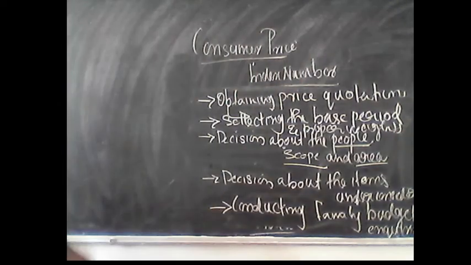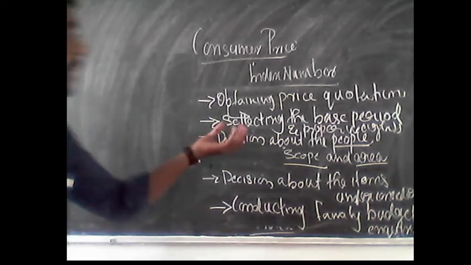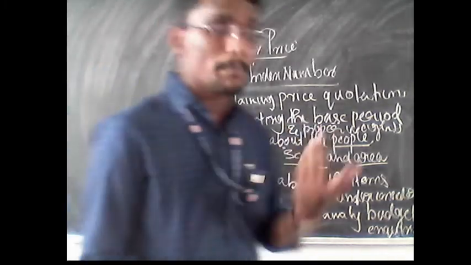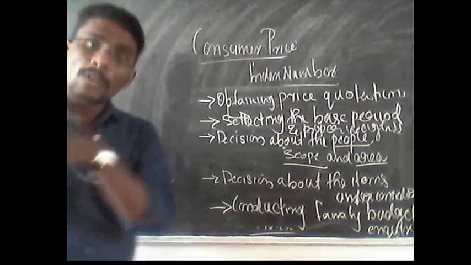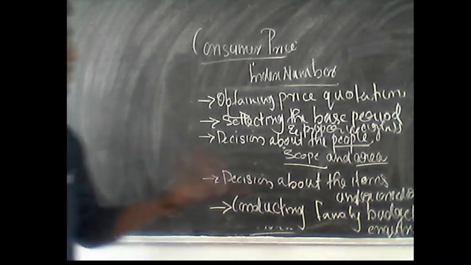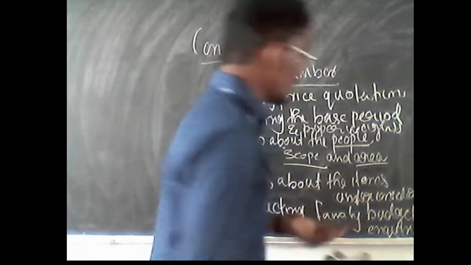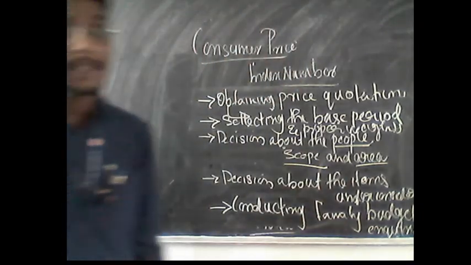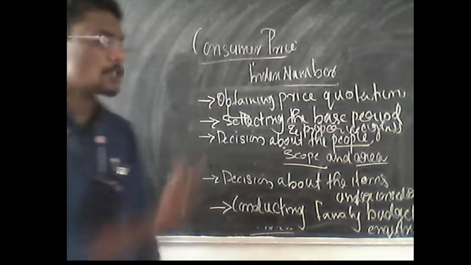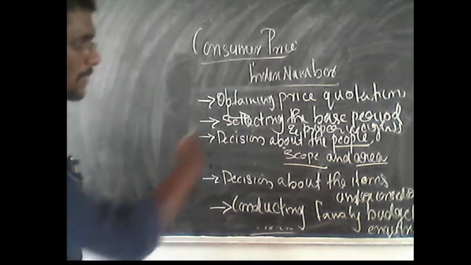So as in the case of index numbers, different statisticians or different economists consider the base year in a different way. The base year for one person may not be the same for another person. And at the same time, proper weightage is needed, which means in which component a proper weight is required, whether price or quantity. Whether price requires a proper weightage or quantity requires a proper weightage needs to be considered while constructing an index number. That is, selecting the base year is one step, and at the same time we need to consider